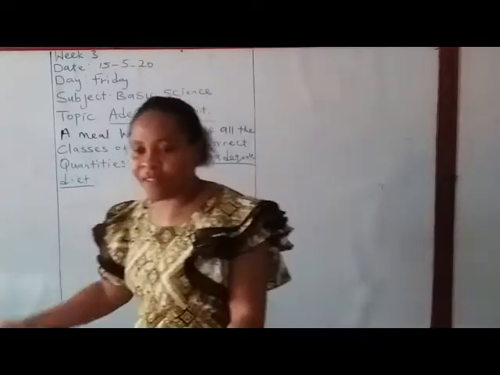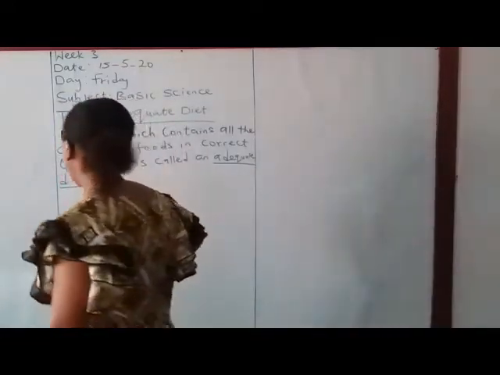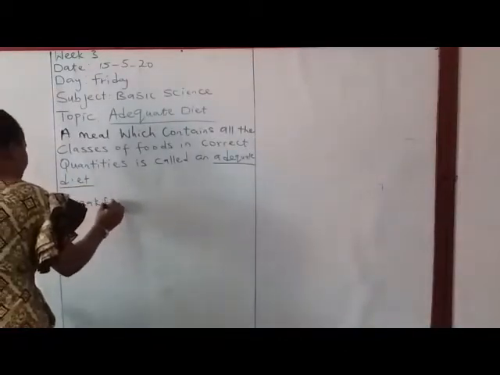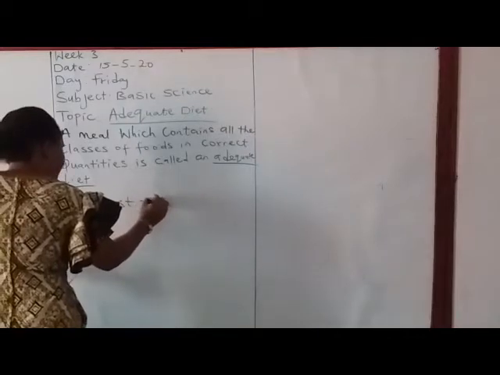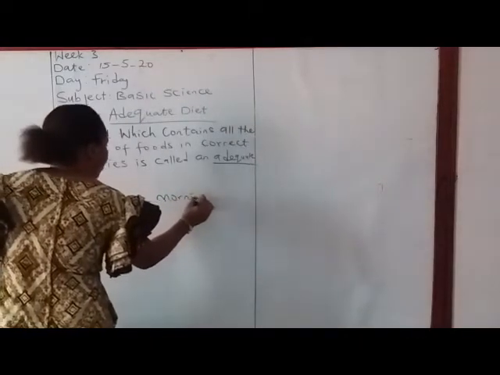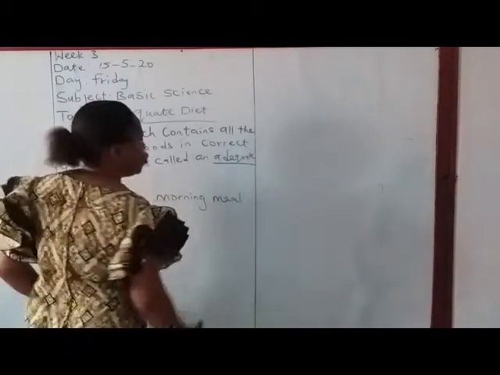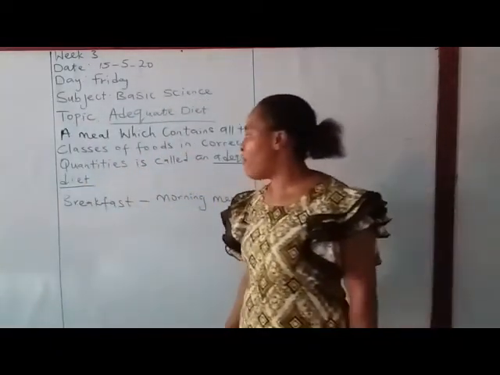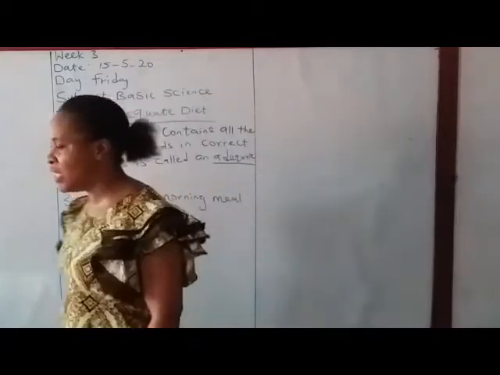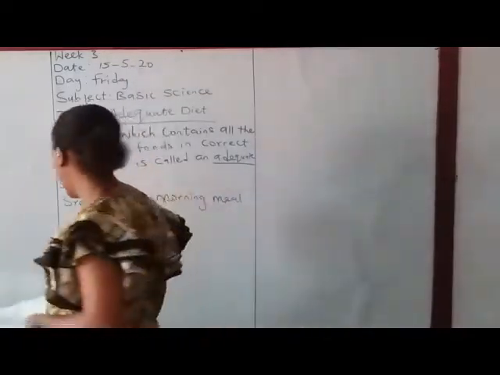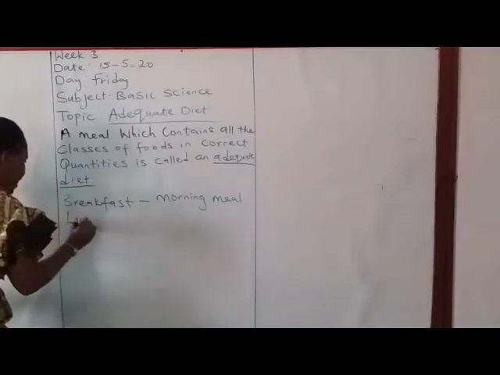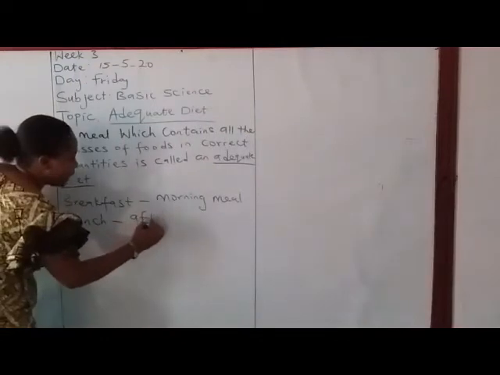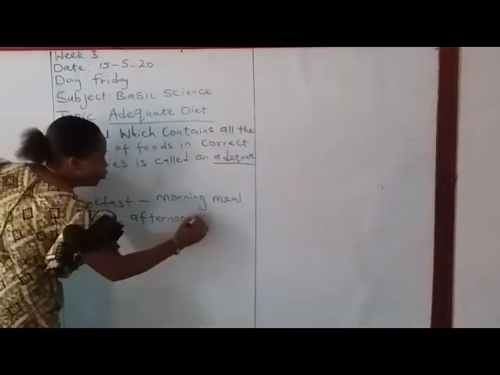We have breakfast. What is breakfast? Breakfast is our morning meal. The food you eat before coming to school is known as breakfast. That is the first meal we have for the day. The second meal we have for the day is the lunch. Say it, children, lunch. And lunch is our afternoon meal.